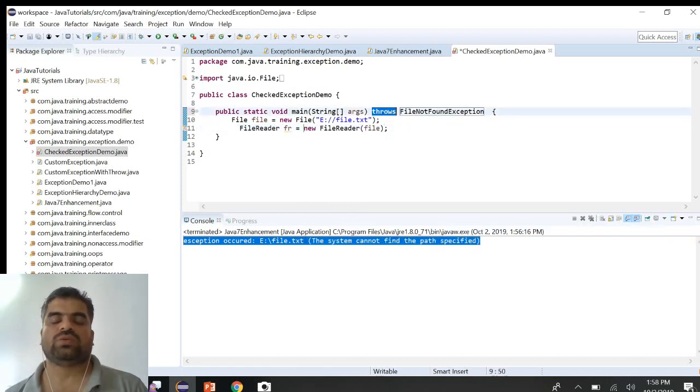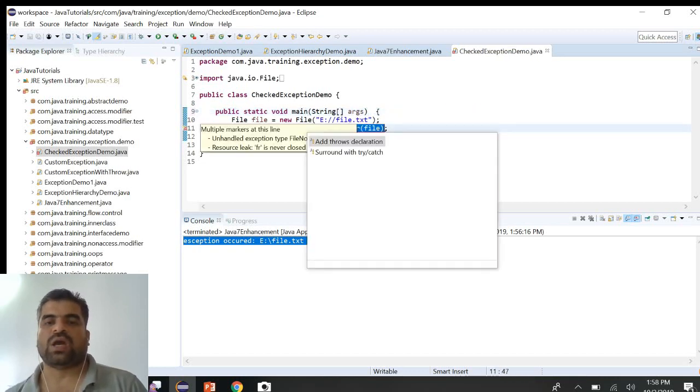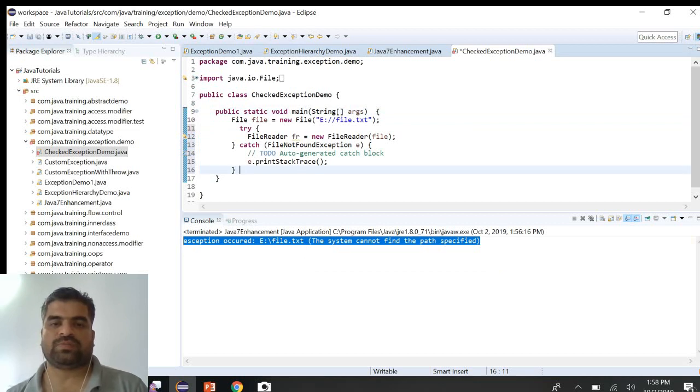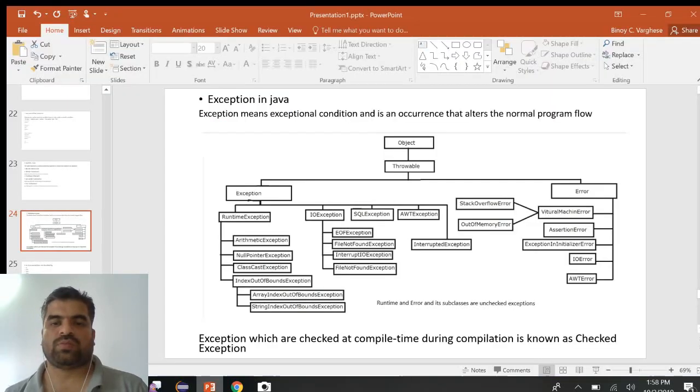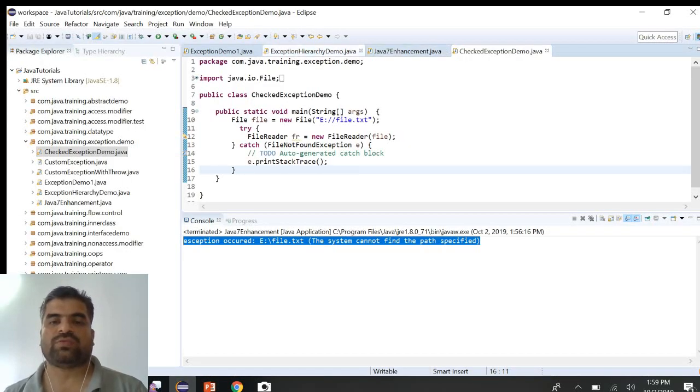If we use the throws keyword, we are telling the compiler that we, as programmers, know that this program will throw the file not found exception, and to let it be as it is. But for the time being, I'm handling it with try catch. This exception is caused here. We can see that the file not found exception is a checked exception, correct? It is not under the runtime exception.